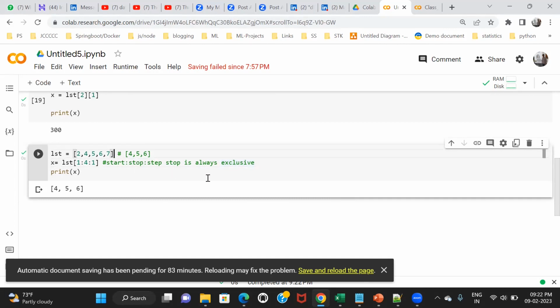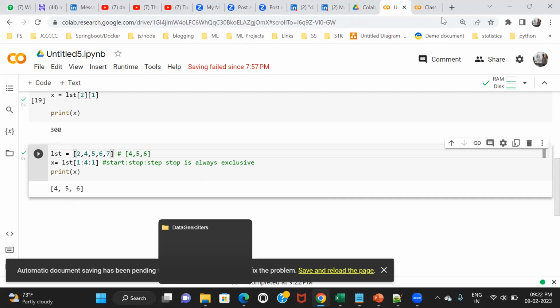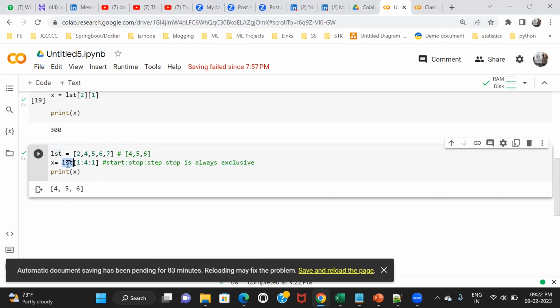Guys, this is clear? So once again, sir. Okay, in the slicing part, you have to pass 3 data. The starting is very simple, right? Where from you want to start? I think the confusion here is the stopping point. Let's suppose I want to go till 6. I want to include 6. So what is the index of 6? 0, 1, 2, 3. 3. So whatever index is there, you have to take one extra in the stopping point.